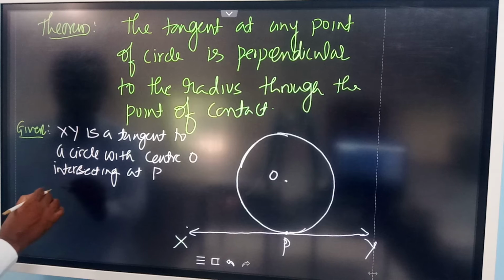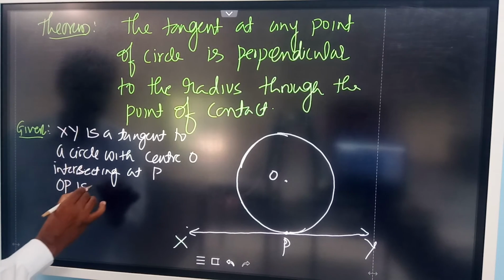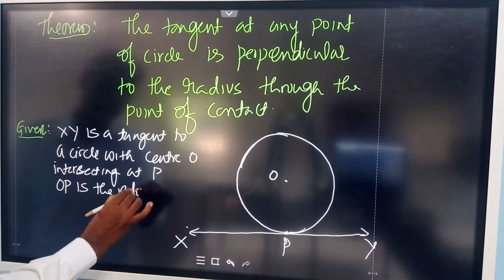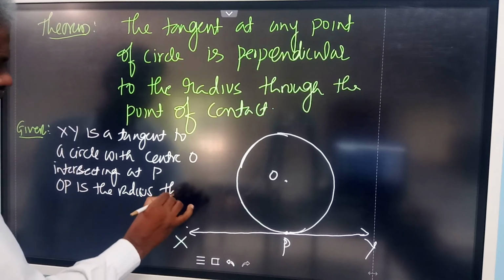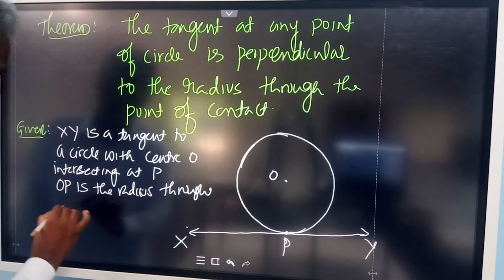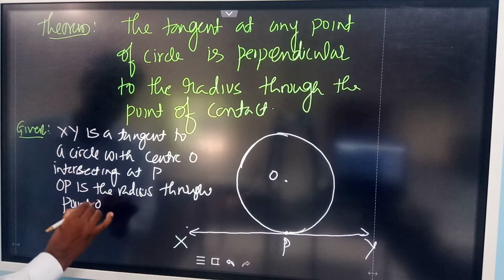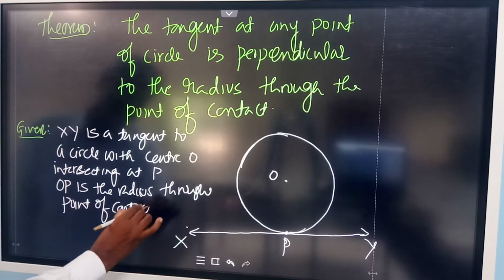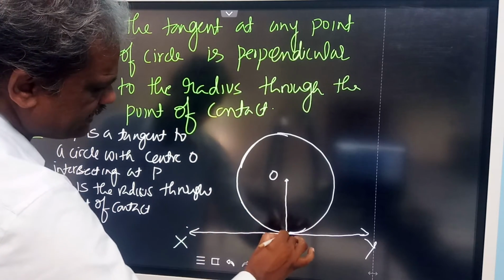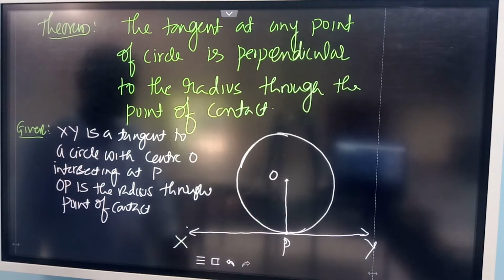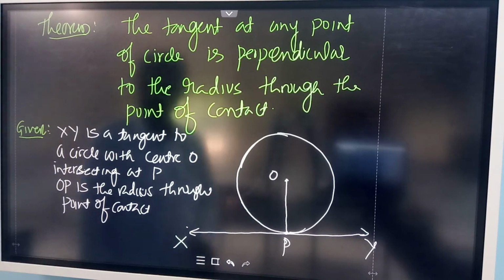Then you can draw OP as the radius through the point of contact. Let us take this OP as a radius through the point of contact. We want to show that this OP is perpendicular. So this is given.